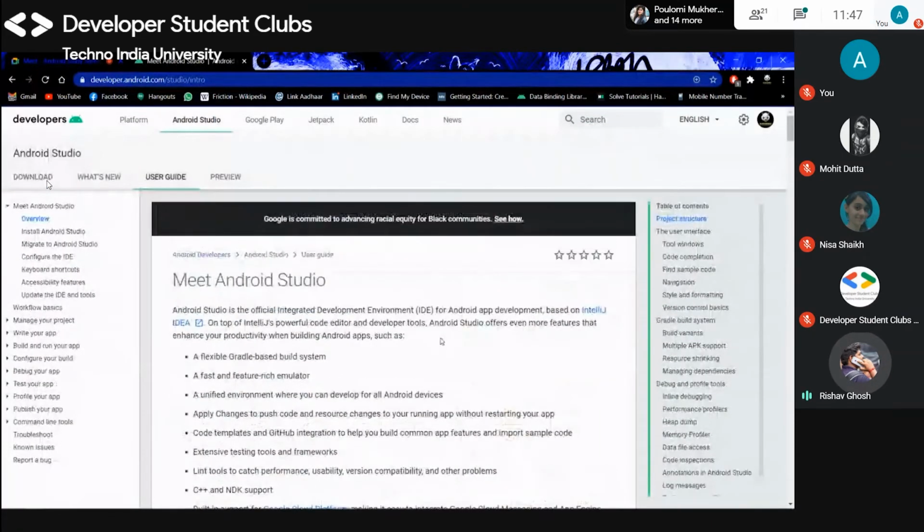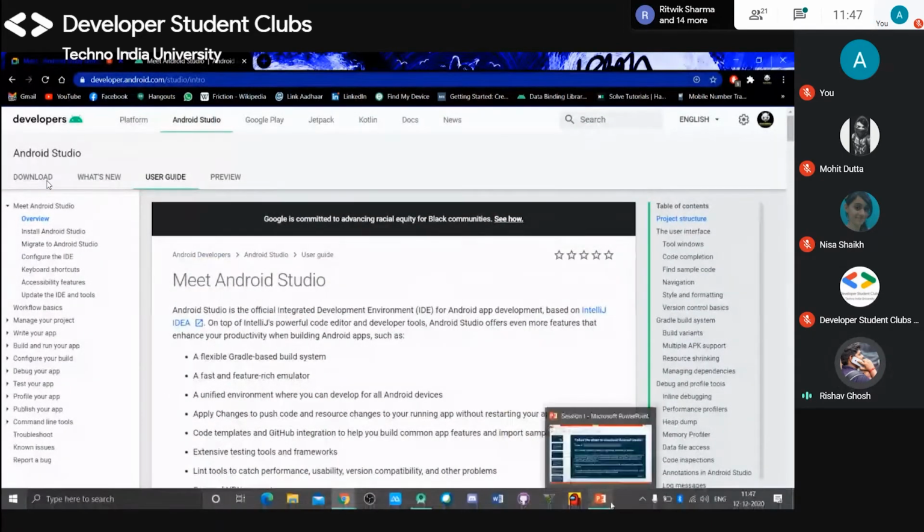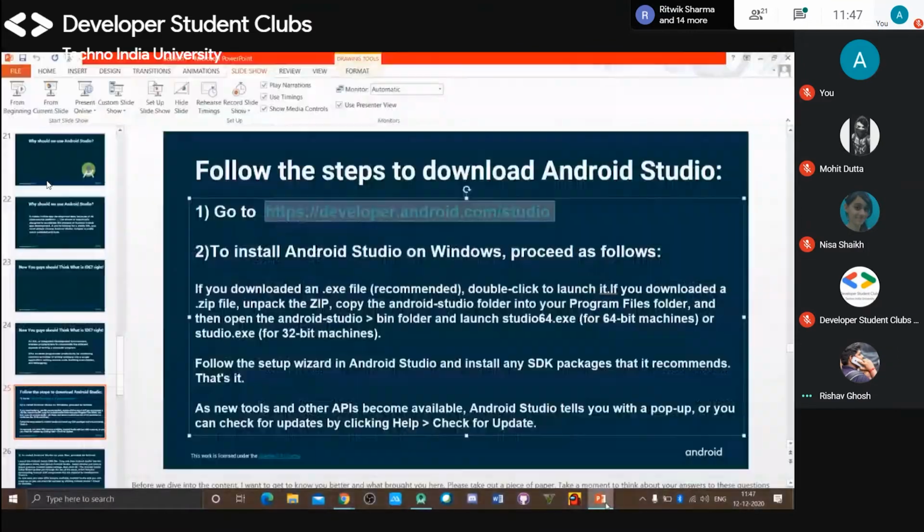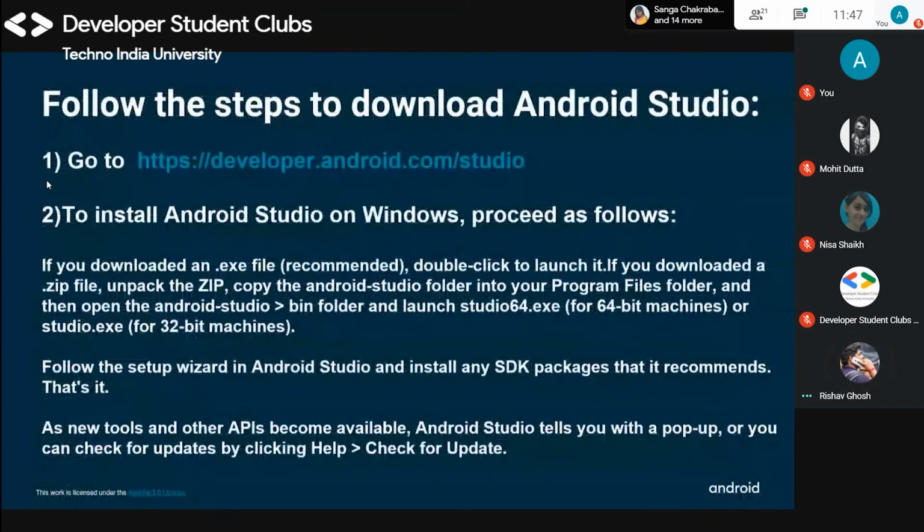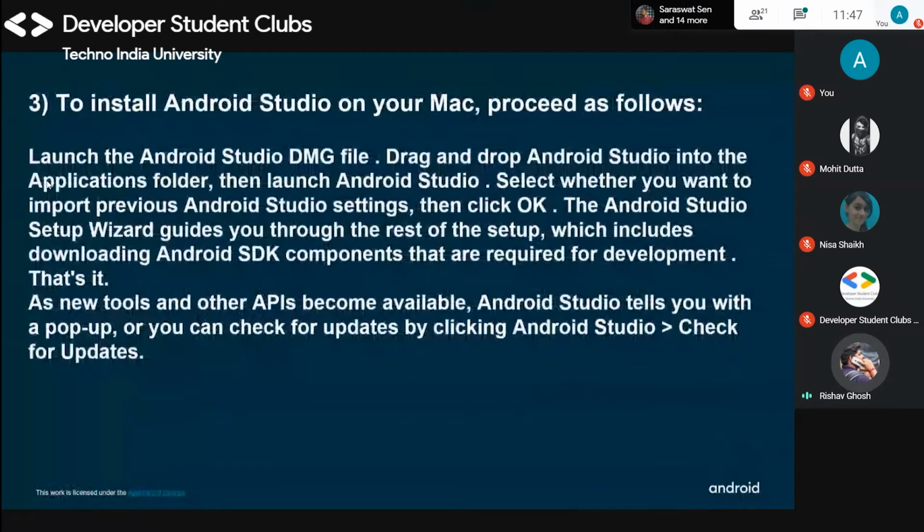And if you have a Mac, then you can also use this. This is the procedure for Mac. You need to download that first, and then launch the Android Studio DMG file, drag and drop Android Studio into the Applications folder, then launch Android Studio, select whether you want to import previous Android Studio settings, then click OK, and it will install.